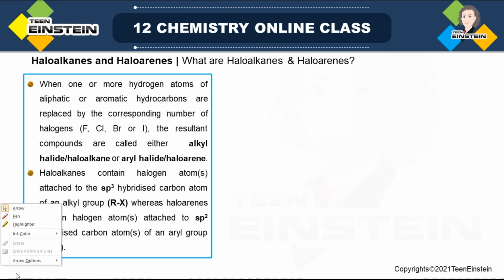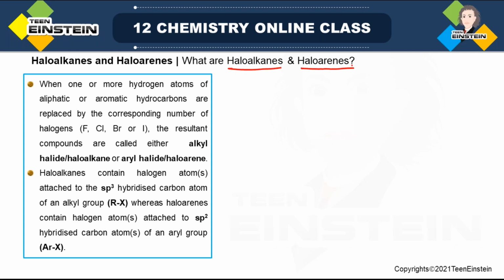Hello everyone. We are starting a new chapter, which is haloalkanes and haloarenes. First we will see what haloalkanes and haloarenes are, and then there will be a classification for these two types of compounds. After that we will see the rules for their nomenclature and some related problems. So the first question is, what are haloalkanes? This is the first term.